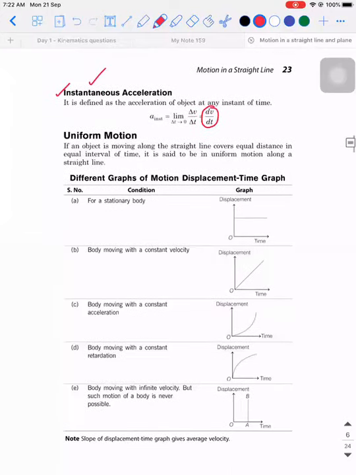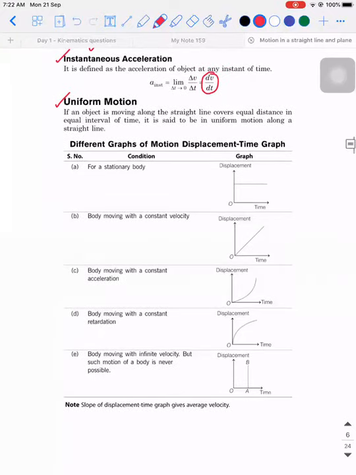Let's start. Now I'm moving on to the next concept, that is the graphical method of solving problems. I hope you have learned this also. So what are the different graphs of motion between displacement and time? We are going to see the displacement-time graph for different scenarios.